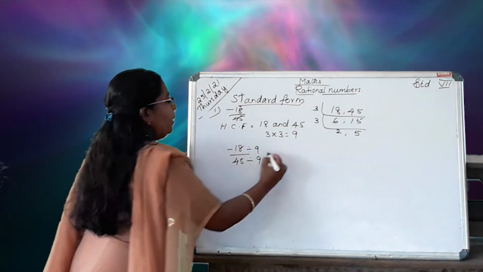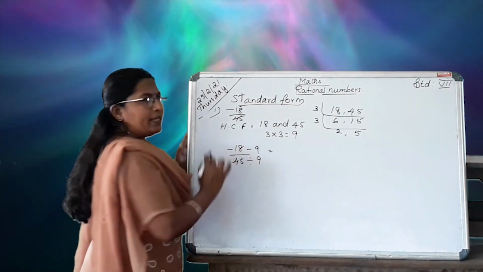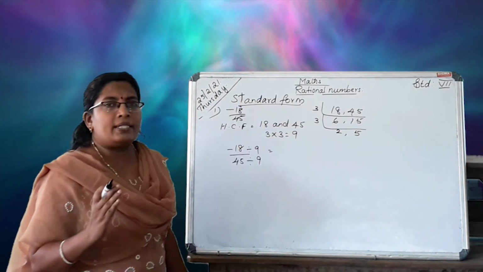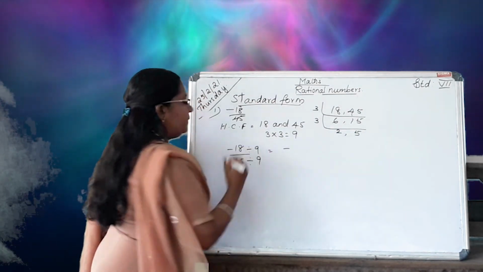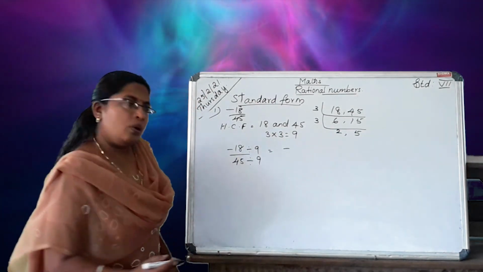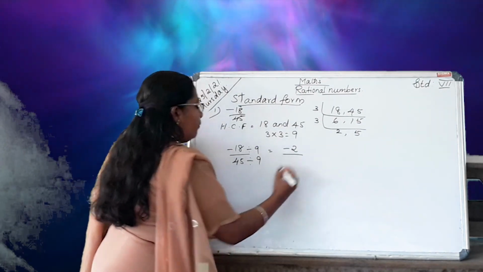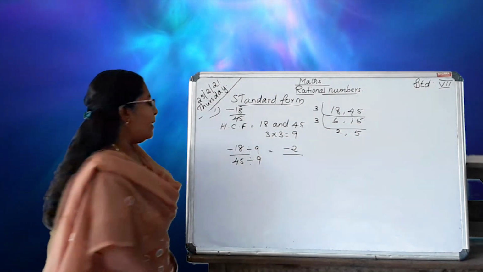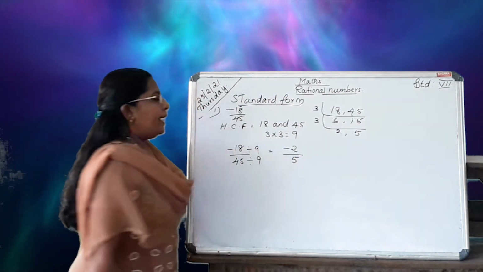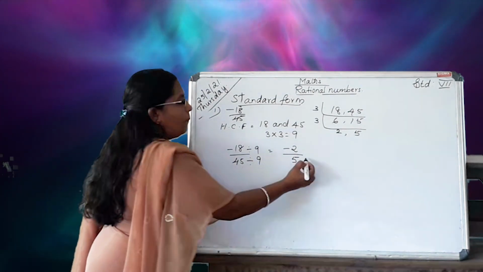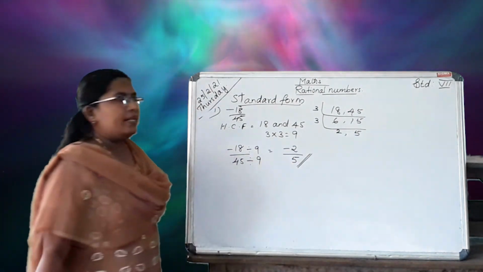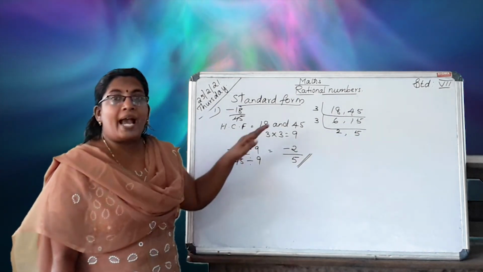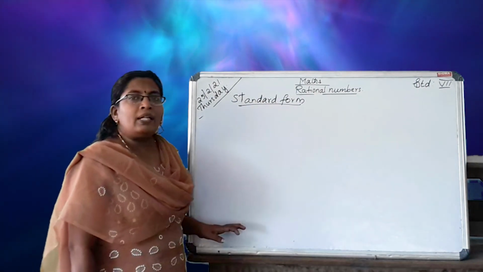Okay, so that is minus 18 by 45 divided by 9. Negative divided by positive gives which answer? Negative. Then 18 divided by 9, 2. Standard form. Our simplest form is minus 2 by 5. This is the way to find the simplest form or standard form. Okay, we will continue in the next video.